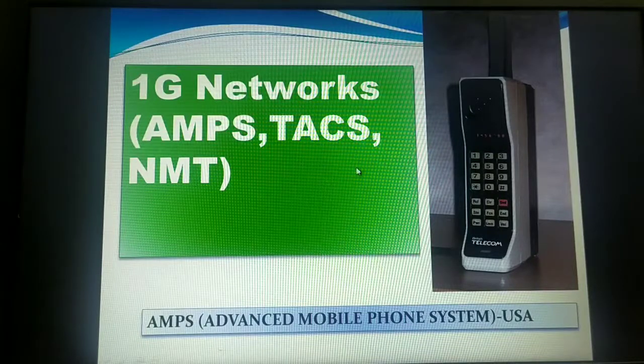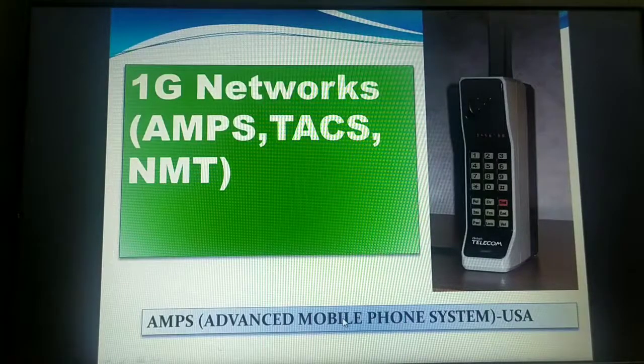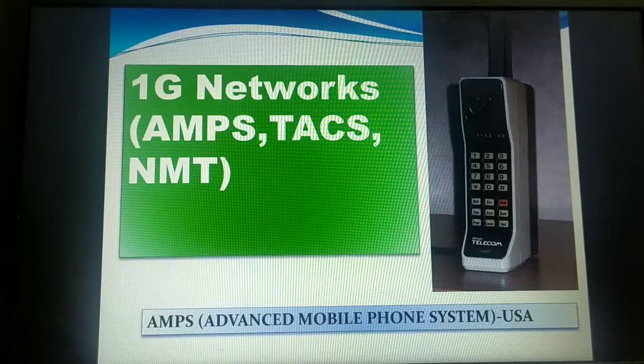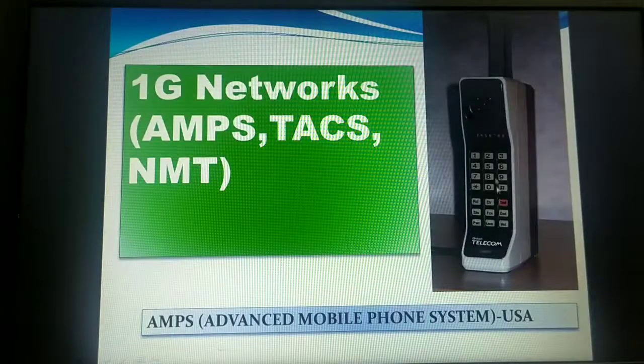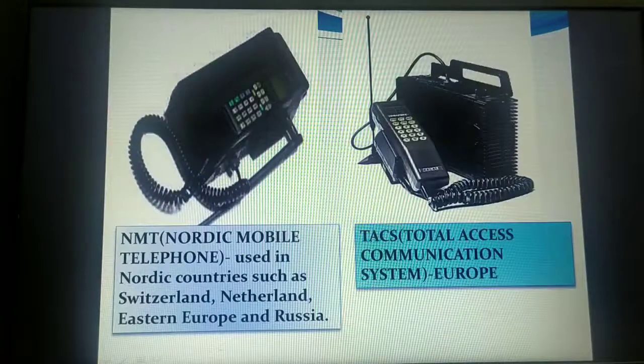And in the first generation there were 3 popular networks which had come into existence. The first one was AMPS, then TACS and NMT. AMPS stands for Advanced Mobile Phone System. This is a network in the first generation era, which was extensively used in the USA. You can see here, this is the AMPS mobile phone image, and this is the TACS. TACS stands for Total Access Communication Systems, which was extensively used in the European countries.